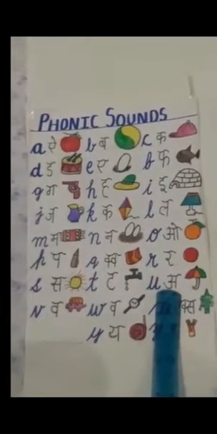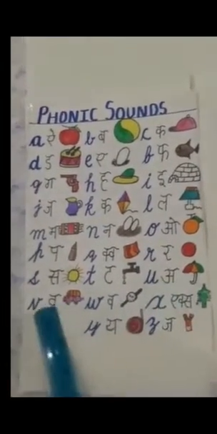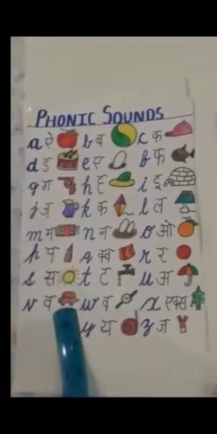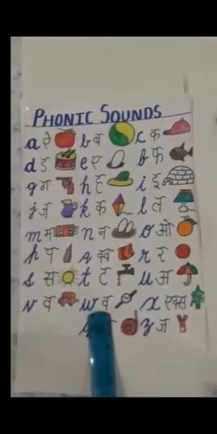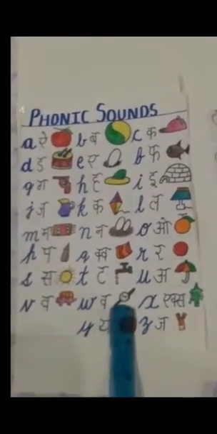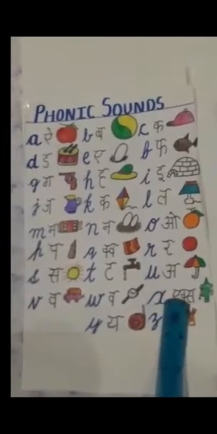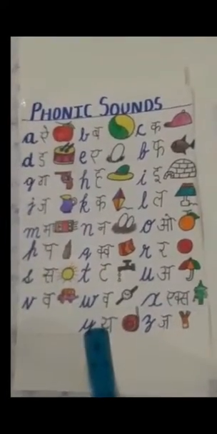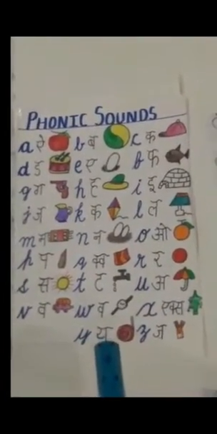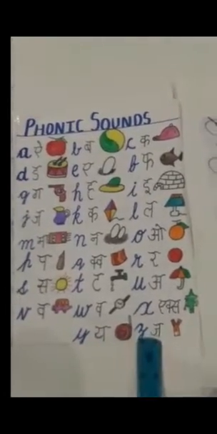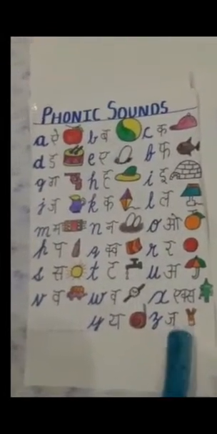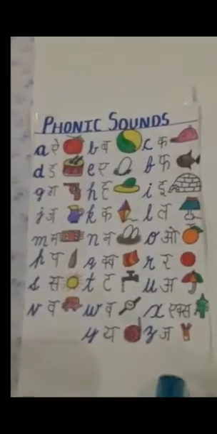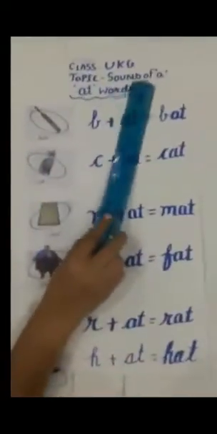U says umbrella. V says van. W says watch. X says Xmas tree. Y says yo-yo. Z says zip.